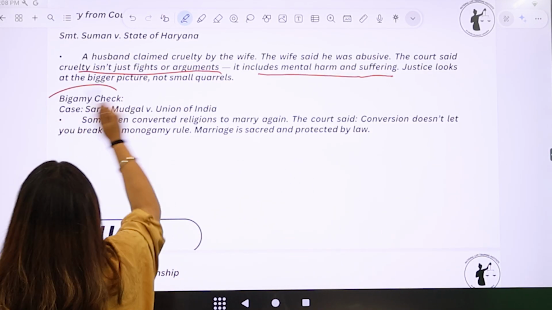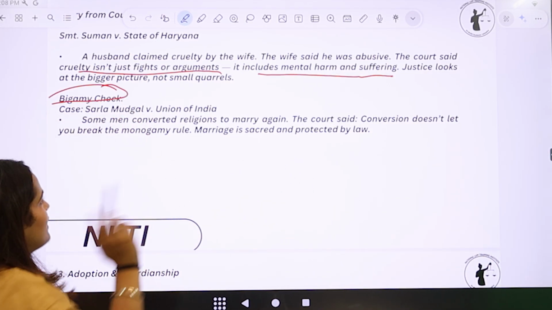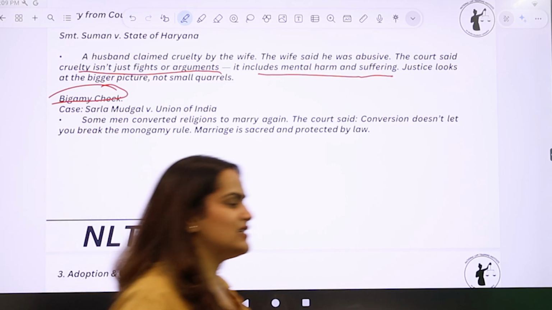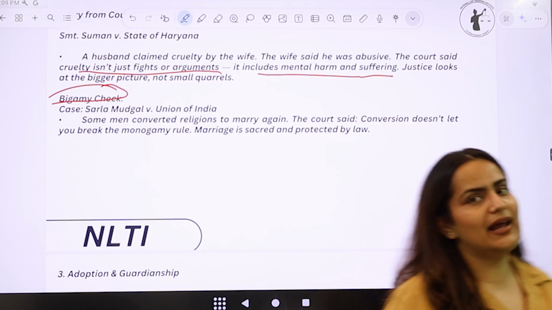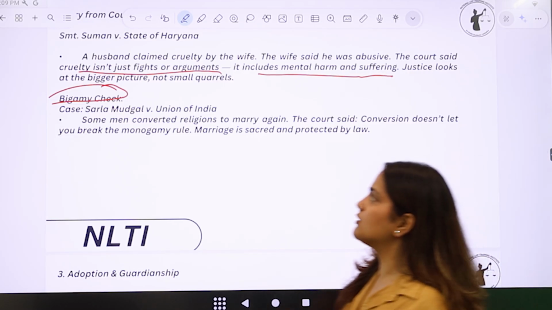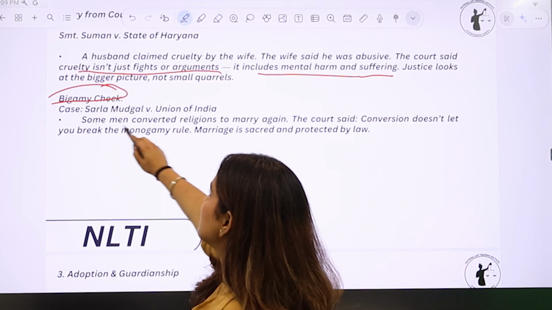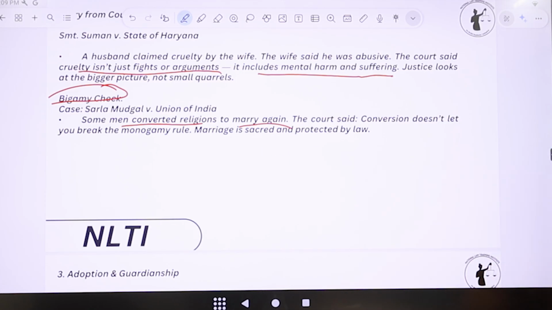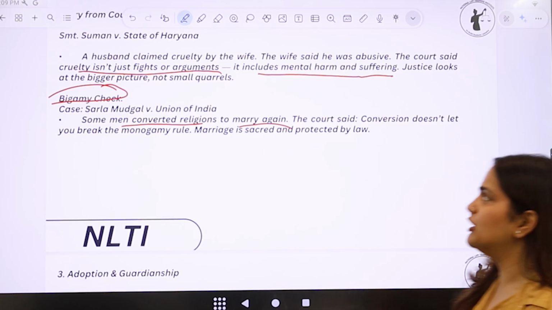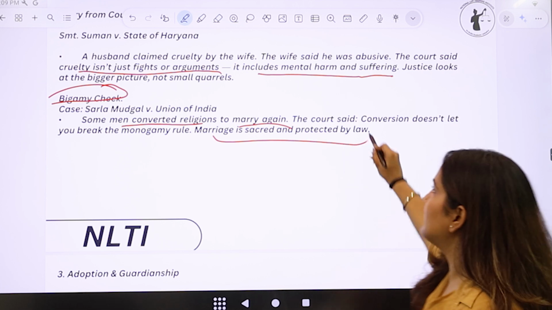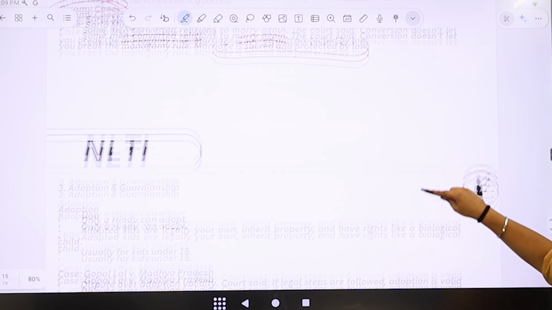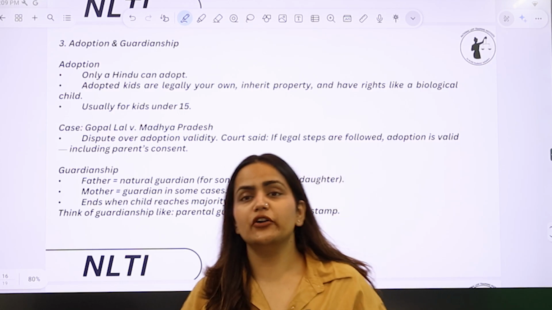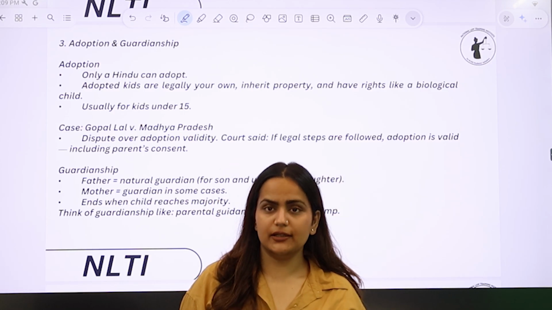What is the bigamy check here? Bigamy means 2 marriages. So, some men see conversion as a key to get married again, right? So, here also Sarla Mudgal ke case mein bhi yahi hua tha. Some men converted religions to marry again. The court said conversion doesn't let you break the monogamy rule and marriage is sacred and protected by law. So, I hope the entire concept of marriage and divorce is clear to you all.